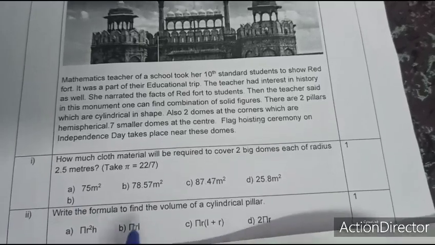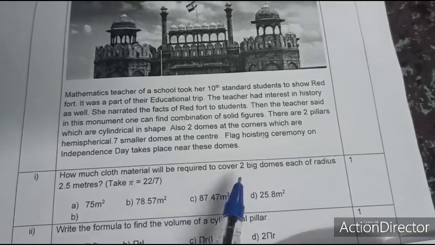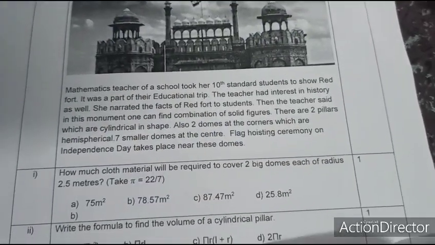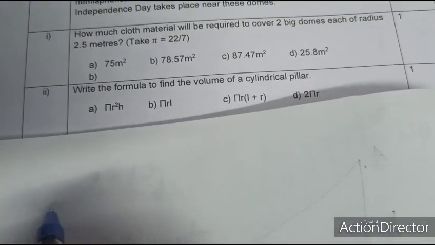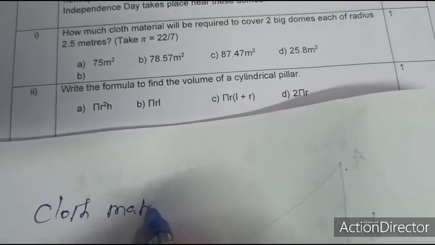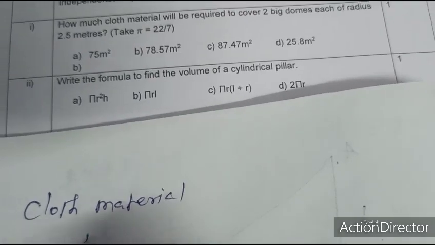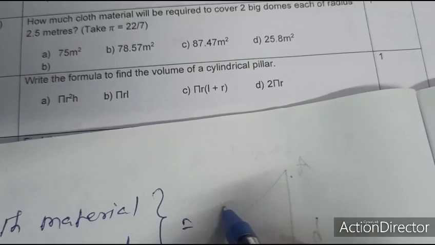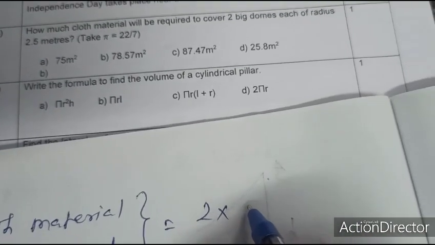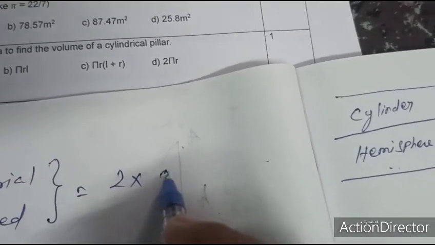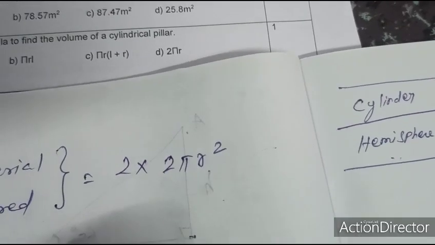First question, how much cloth material is required for two big domes? It is the curved surface of a hemisphere. So cloth material required is 2 into the surface area of a hemispherical dome. The surface area of a hemisphere formula is 2 pi r square.